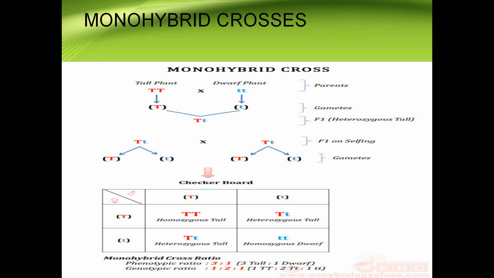So the genotypic ratio is becoming 1:2:1.